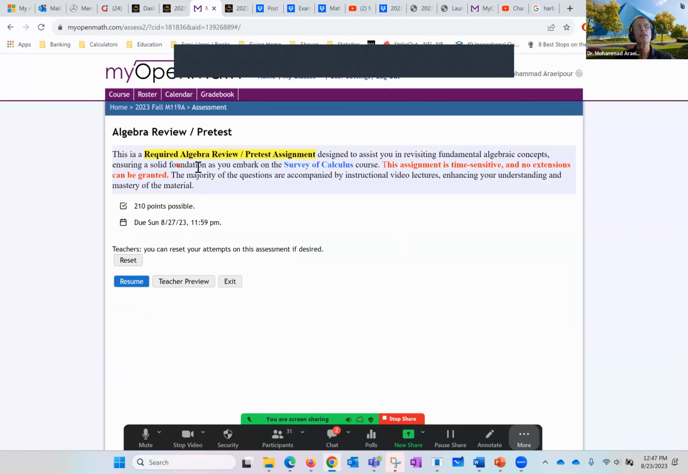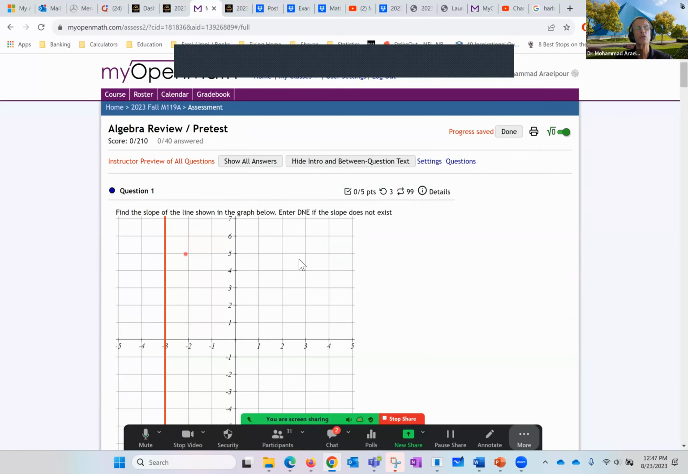So this is a required algebra review pretest designed to assist you in revisiting fundamental algebraic concepts. I can't emphasize the importance of this one. If you happen to have any problem with algebra and prior knowledge of mathematics, this is going to help you. That's why this needs to be done by the time we come back next week. I expect it to be done.